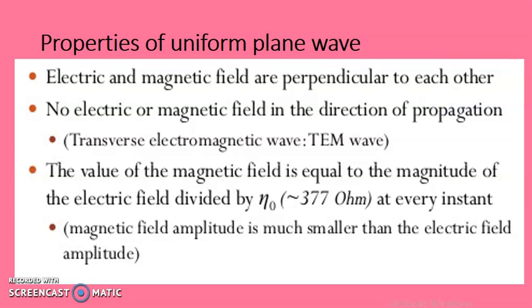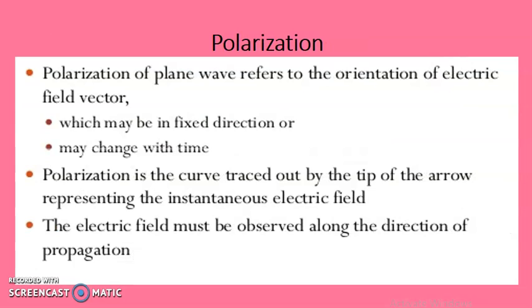The electric and the magnetic field are perpendicular to each other. Another property is that there is no electric or magnetic field in the direction of propagation. The value of the magnetic field is equal to the magnitude of the electric field divided by eta naught, and the value of this eta naught is approximately equal to 377 ohms. Now the next topic is polarization.